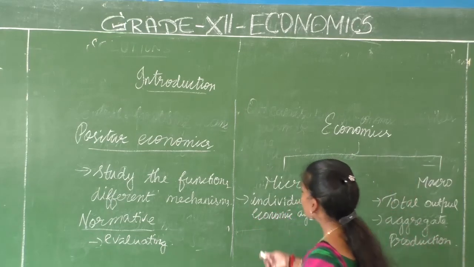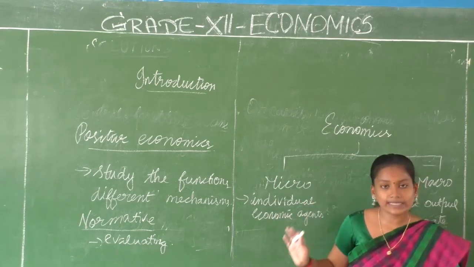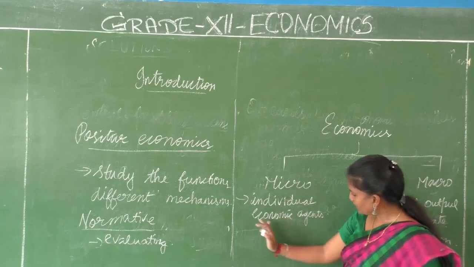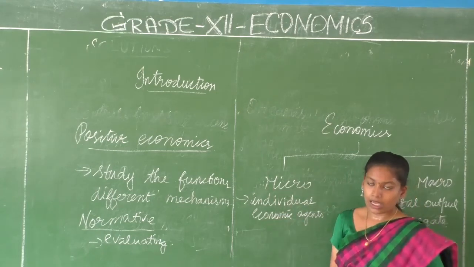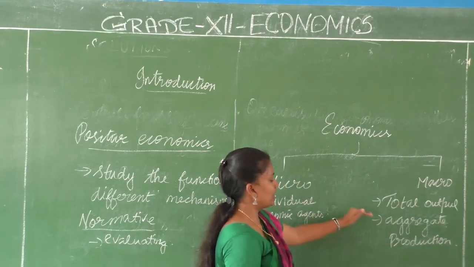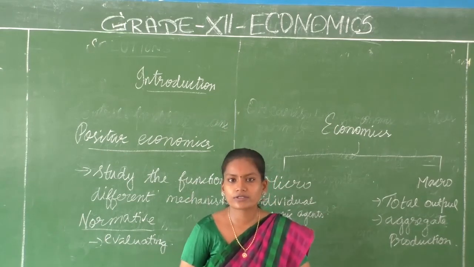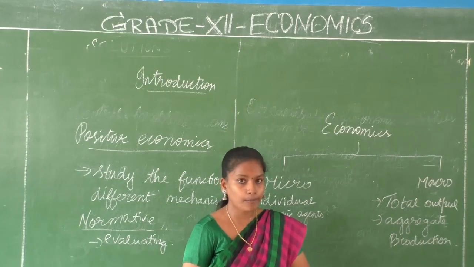To make it simple, in microeconomics, you will understand whether the resources are utilized by that particular individual properly, whereas in macroeconomics you will analyze the entire utilization of resources, whether they have been allocated properly, everything.